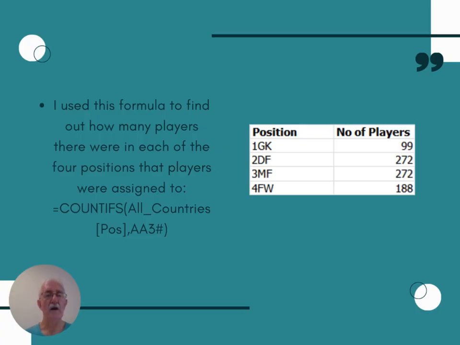I used this formula to find out how many players there were in each of the 4 positions that players were assigned to. Number 1, goalkeeper, number 2, defence, number 3, midfield, and number 4, forward.